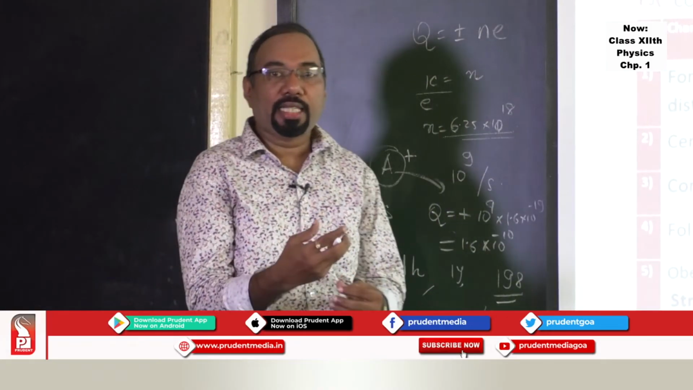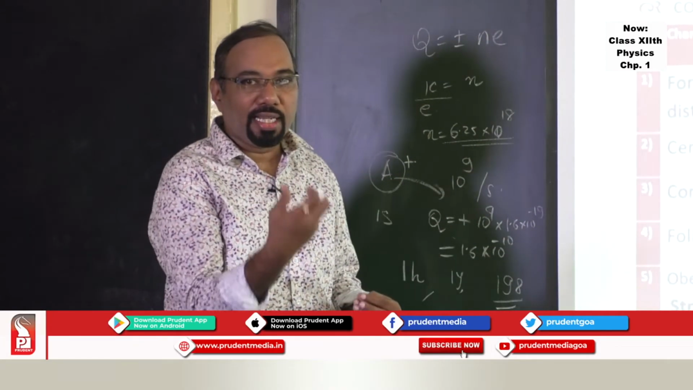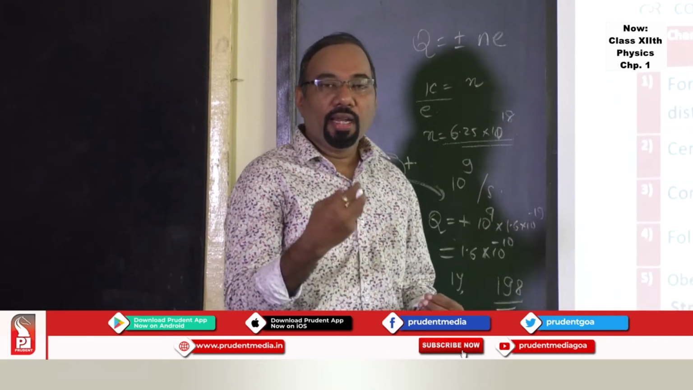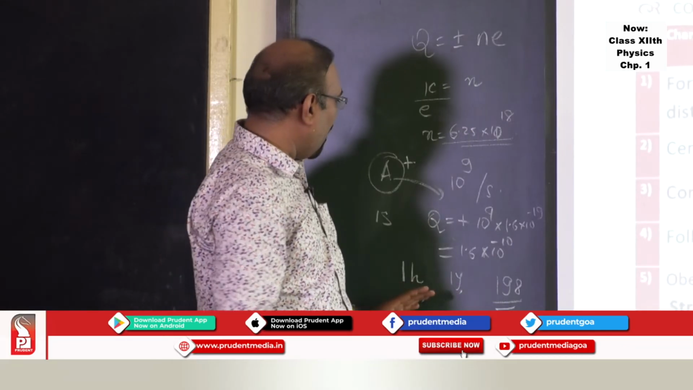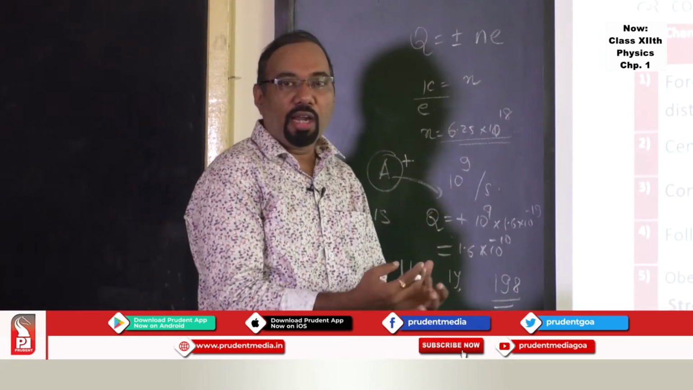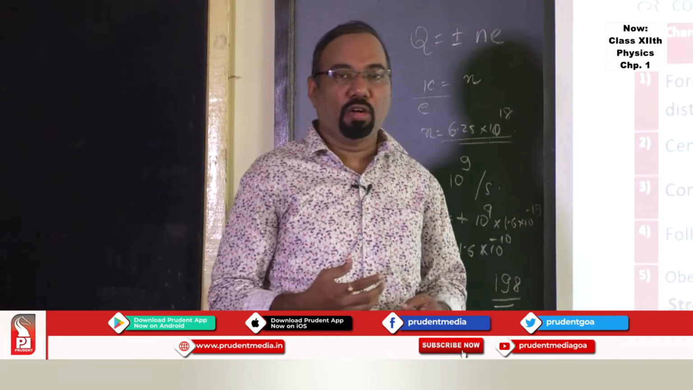So physics has to be studied in terms of magnitude. If you try to understand magnitudes well, you will love to understand physics as well. So this is what exactly is meant by 1 coulomb of charge. 1 coulomb of charge is a very large amount of charge.